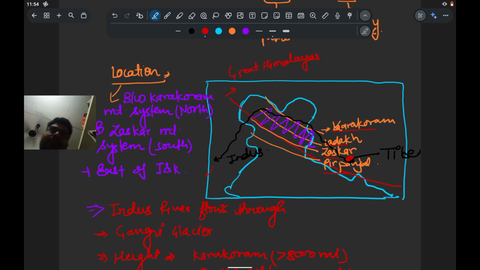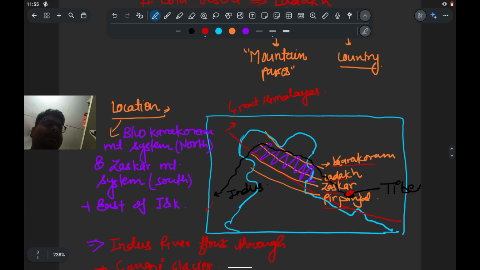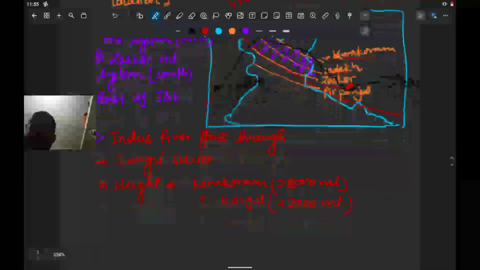Some Indus River tributaries like Shyok and Zaskar also flow there, and the Gangri glacier is present. If we talk about height in the region of the Karakoram, it is present in the Great Himalayas, which is also known as the Inner Himalayas. Here all our peaks have a height of more than 6000 meters.